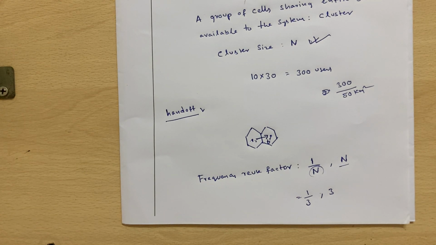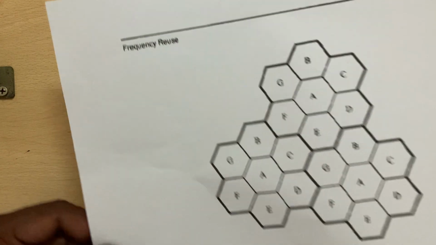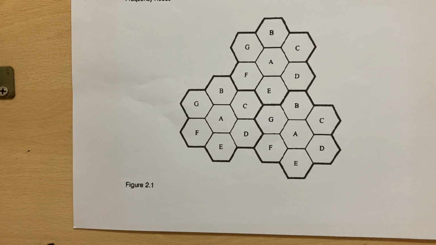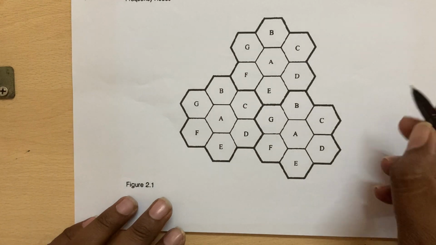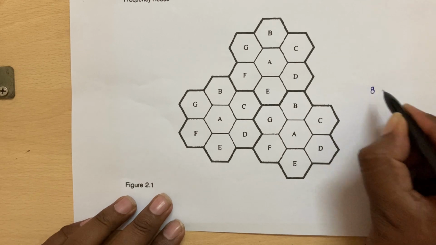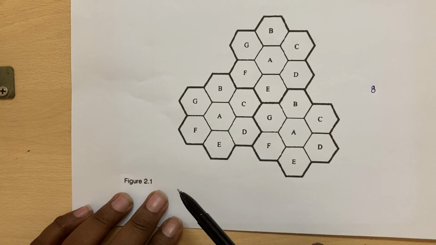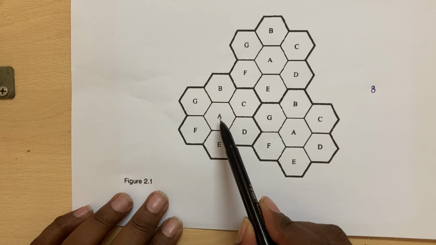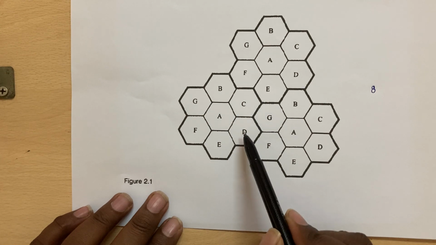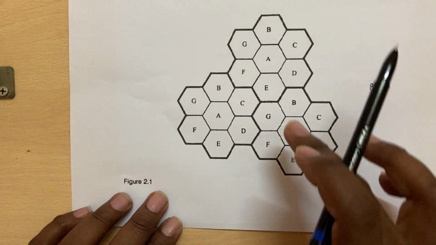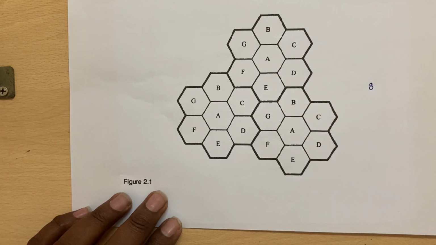The clusters are shown here for reuse factor 8, or 1 by 8, or cluster size 8. See here, the total available spectrum is divided into 8 parts: A, B, C, D, E, F, G, and the same cluster is repeated here, and here, because the cluster size is increased.